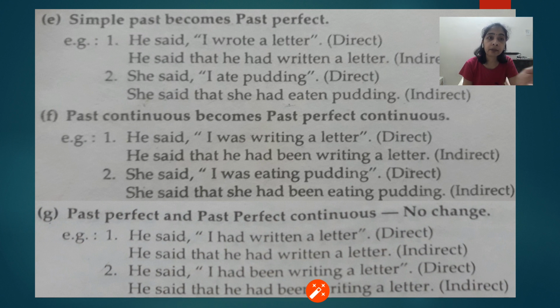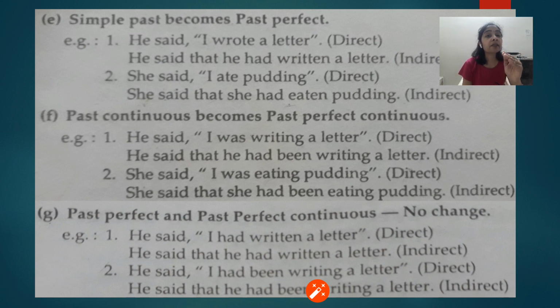Next example, she said, "I ate pudding." It is again simple past, it will change into past perfect. So ate will come into the third form of the verb, that is eaten. She said that she had eaten pudding. So like this, simple past changes into past perfect.